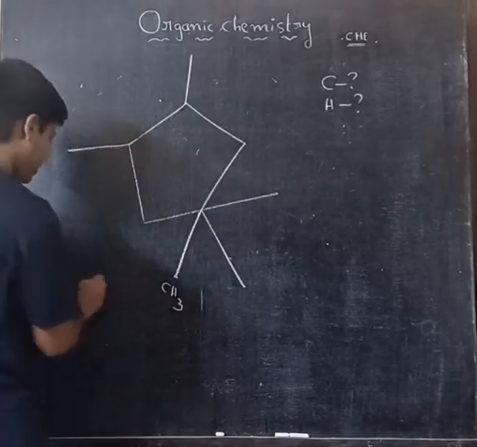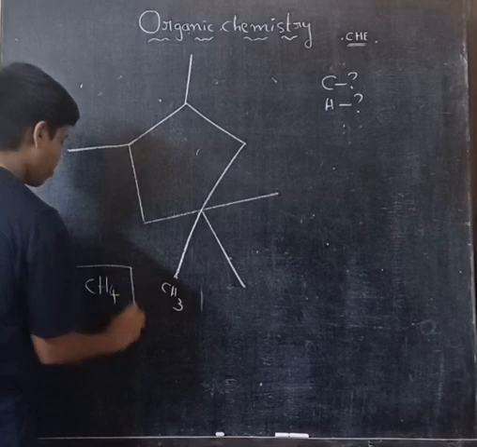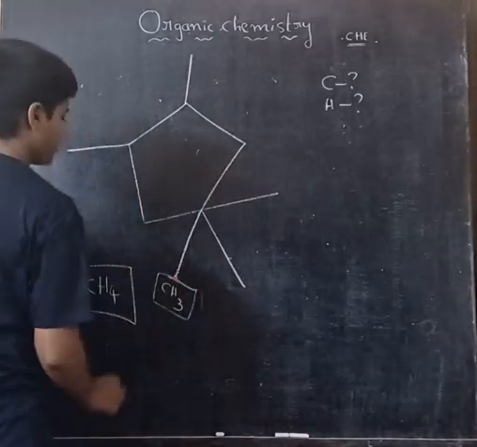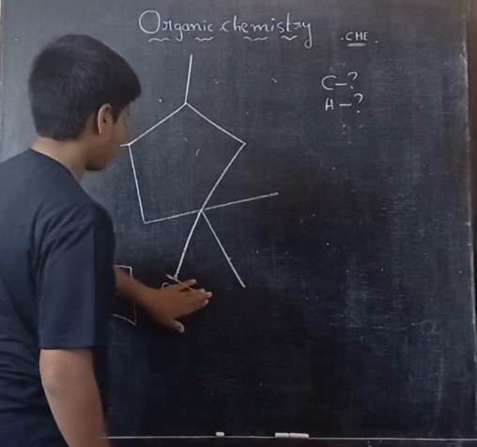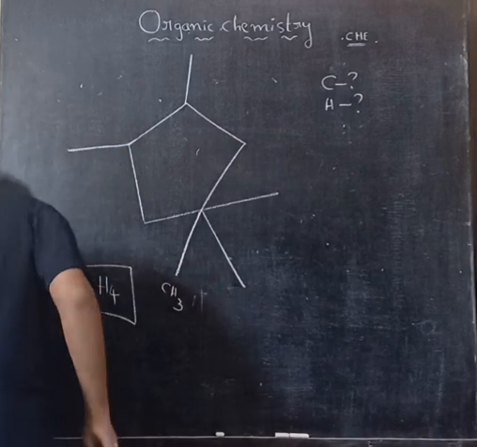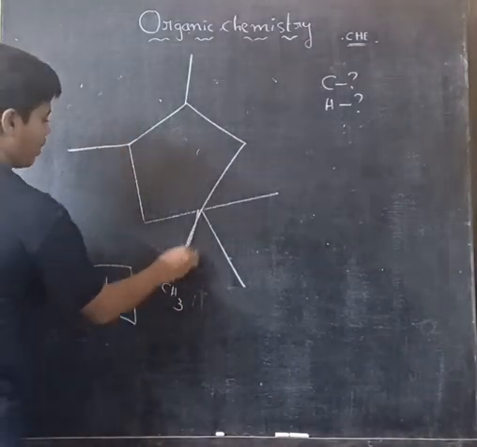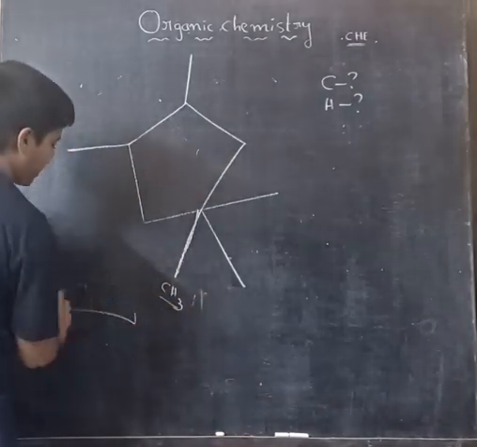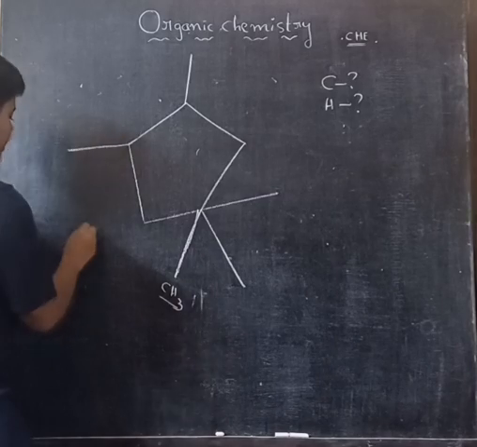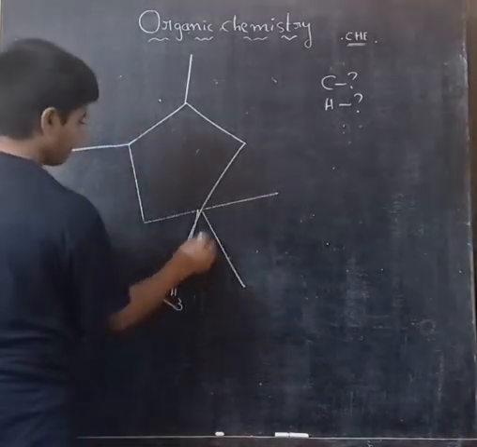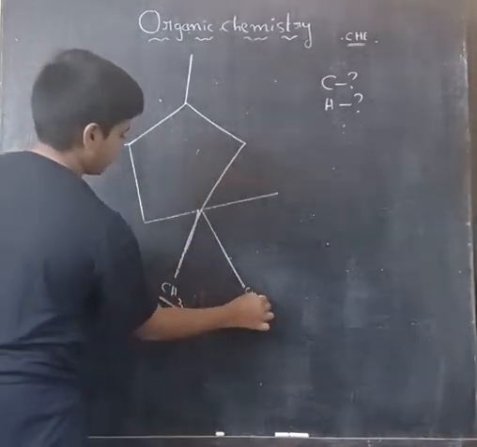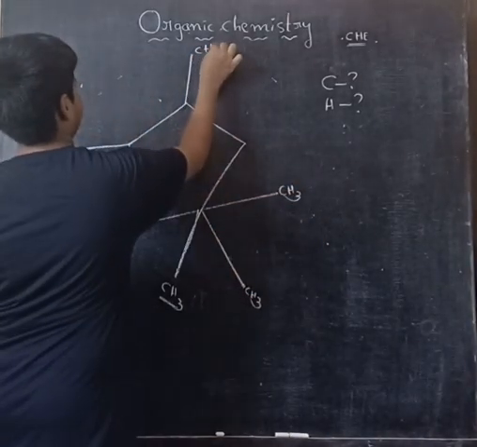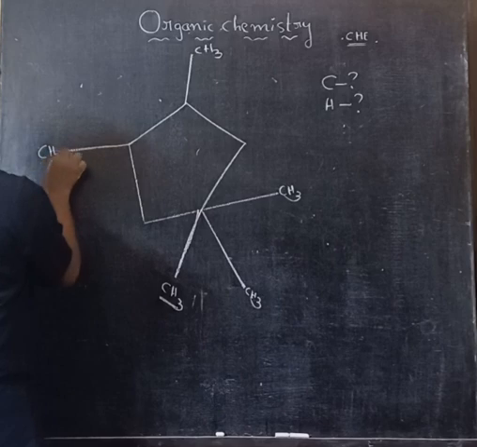The main compound used for calculating carbons and hydrogens is CH4. If we subtract one bond from CH4, CH3 forms, taking one hydrogen from CH4. For this tip, CH3. For this tip, CH3.